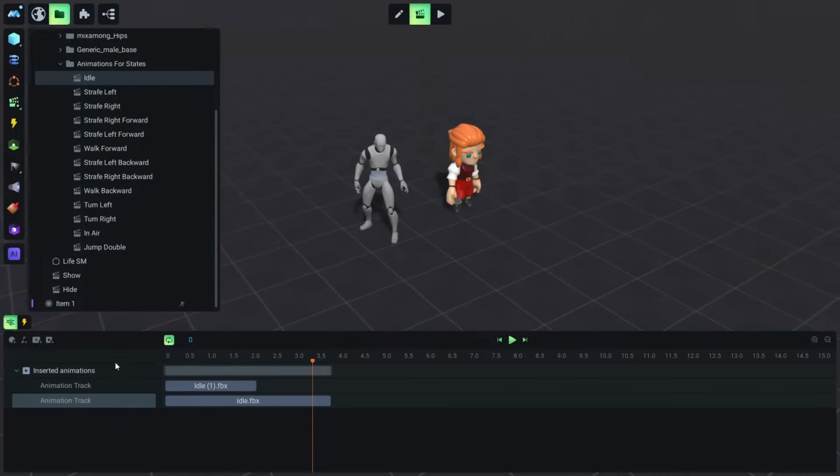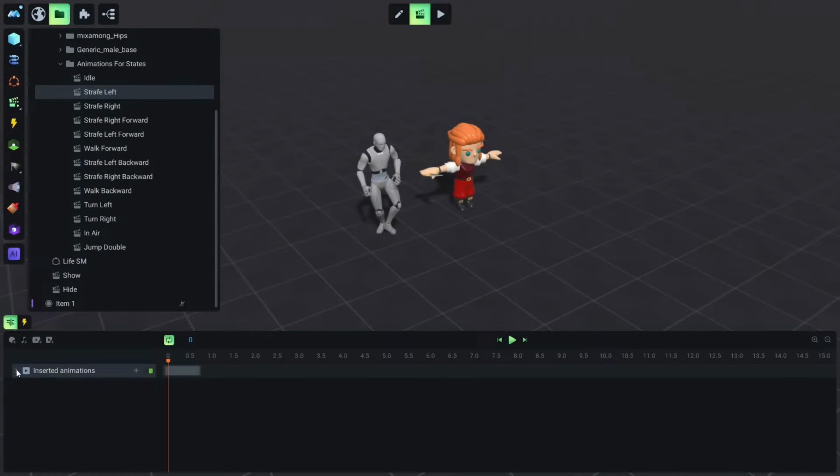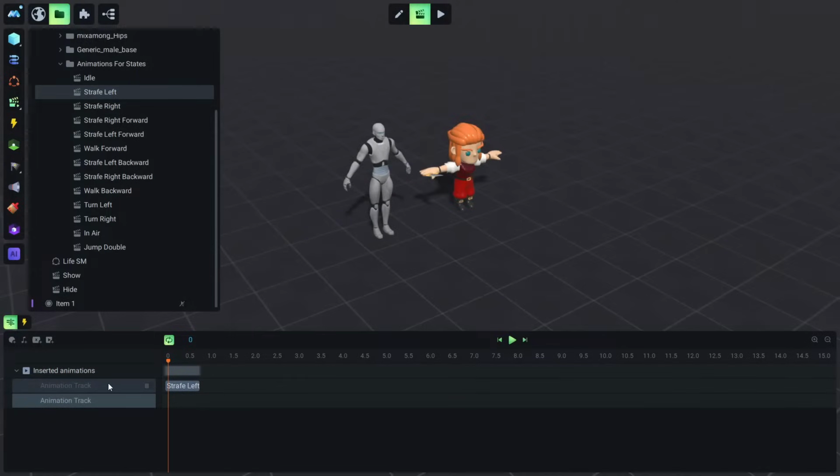And it's very important to disable this. We don't want our old character's animation to keep playing, or you can delete it if you want. But it's a good practice until we finish this to have it in there disabled. Okay, and we will do exactly the same with the rest of these. We just disable this track and we import a new track, or you could just delete this. Okay, it's exactly the same.